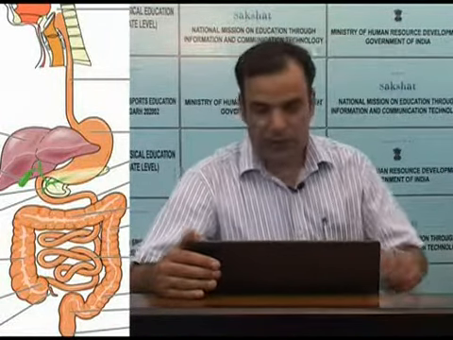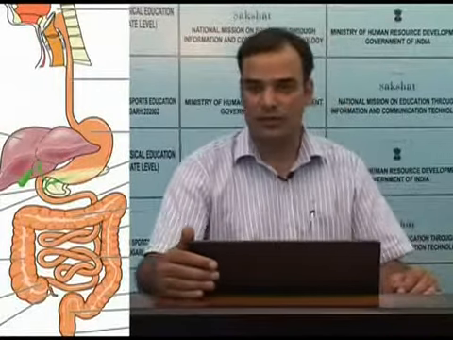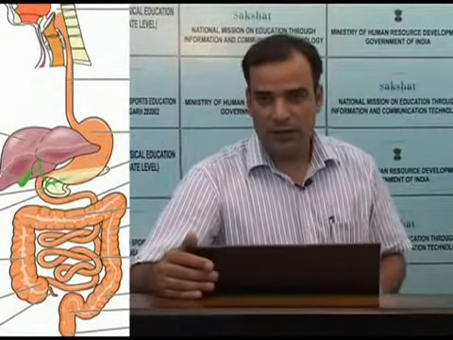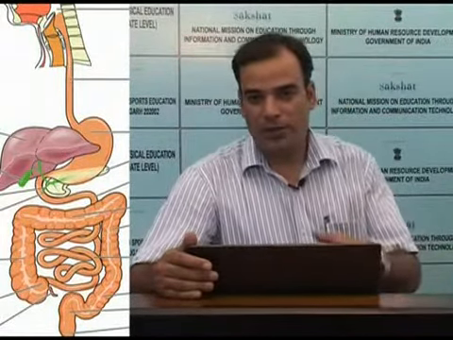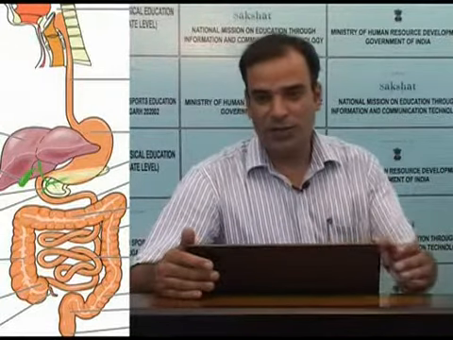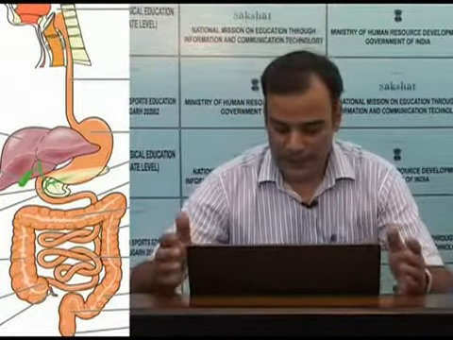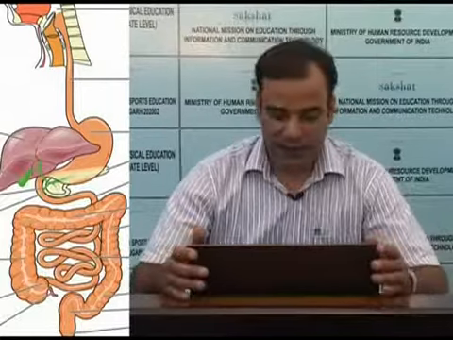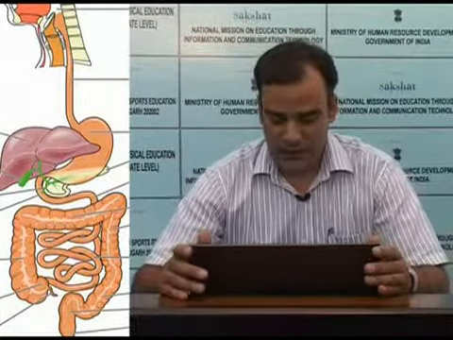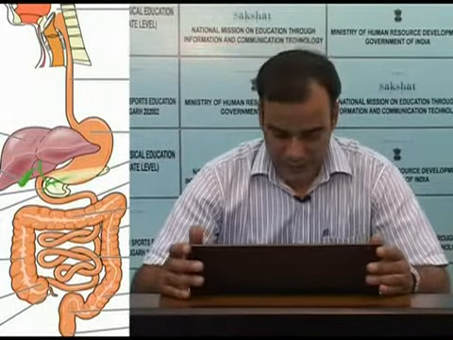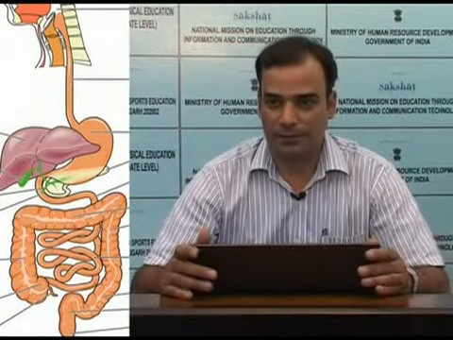Apart from these primary digestive organs, there are other organs which are not part of this tube but are associated with digestion. These accessory digestive organs are the teeth, tongue, salivary glands, pancreas, and liver.